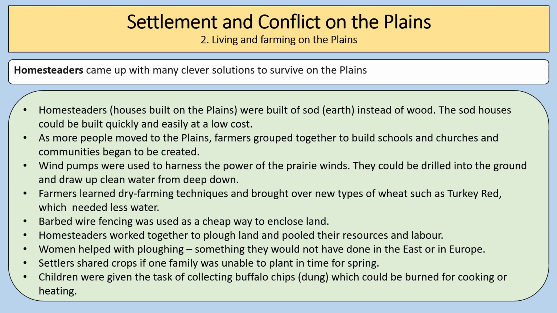Settlers shared crops if one family was unable to plant in time for spring, and children were given the task of collecting buffalo chips, which is buffalo dung, which could be burned for cooking or for heating. So lots of inventive solutions were come up with by homesteaders to allow them to live successfully on the plains.